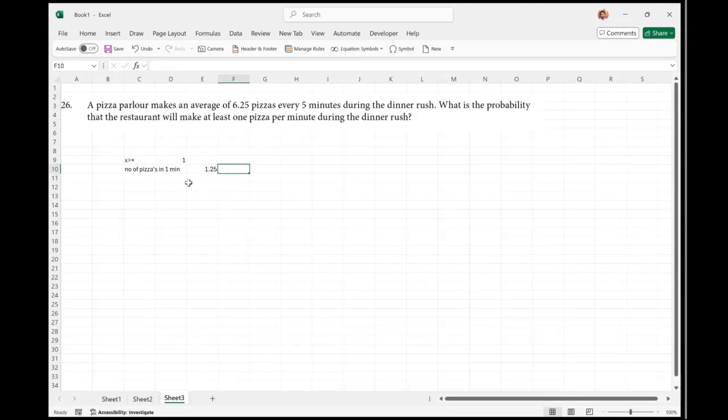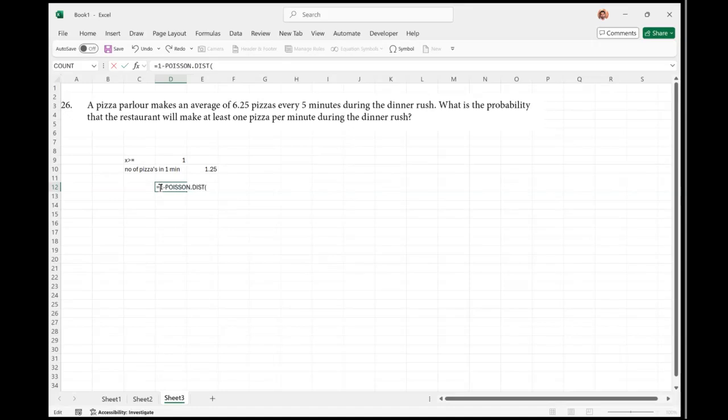Okay, so now I'm going to use the Poisson's distribution. X value has to be 1, so at least 1. So same concept as that of binomial distribution.